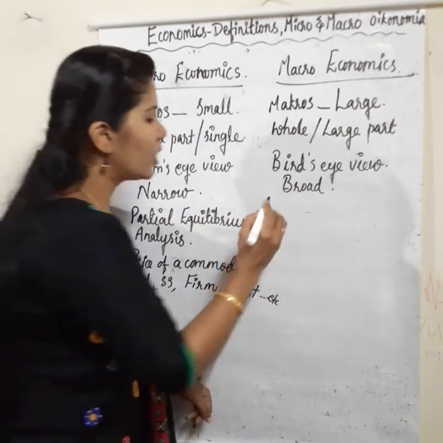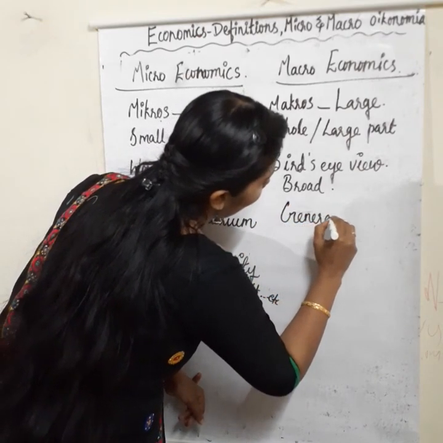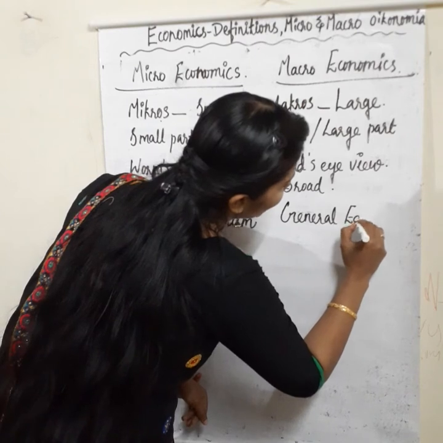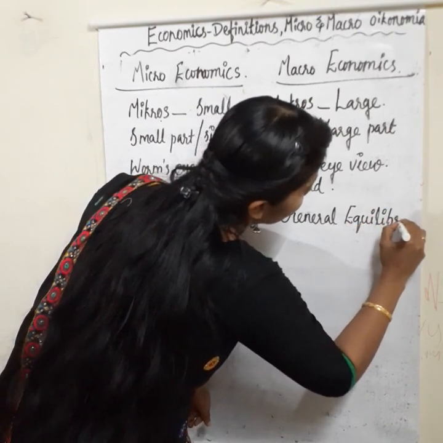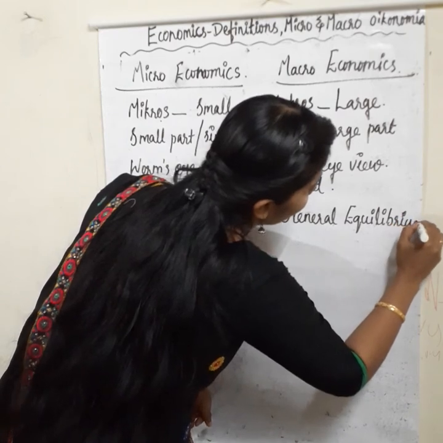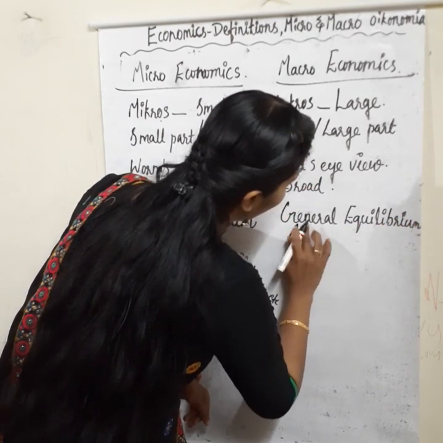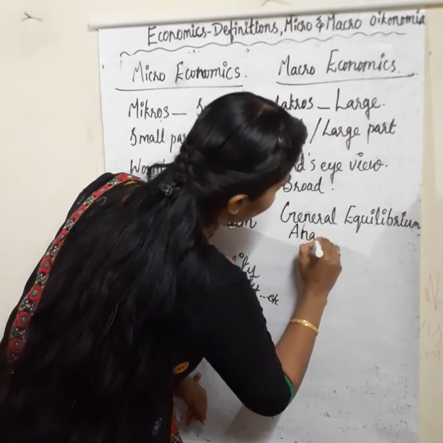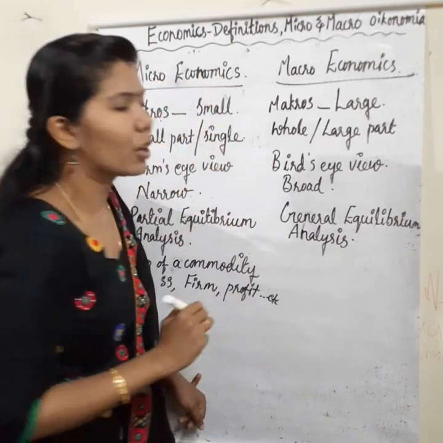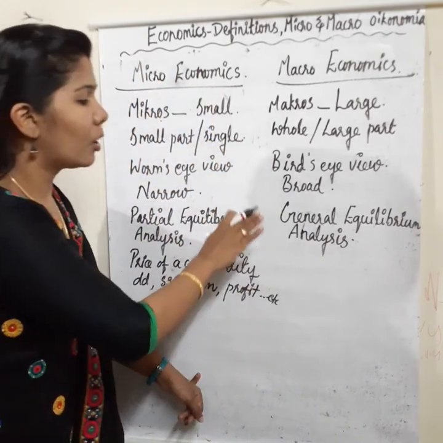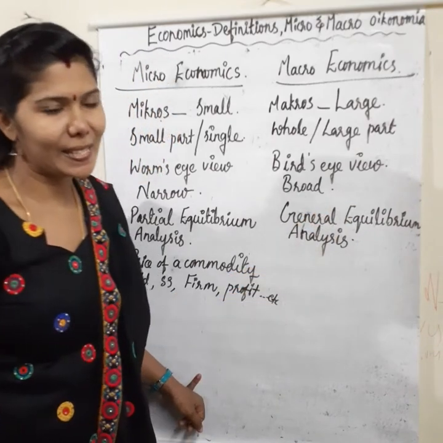Then it is based on general equilibrium analysis. Macroeconomics is based on general equilibrium analysis. General means total equilibrium. Okay, general equilibrium analysis. Macroeconomics is based on general equilibrium analysis.